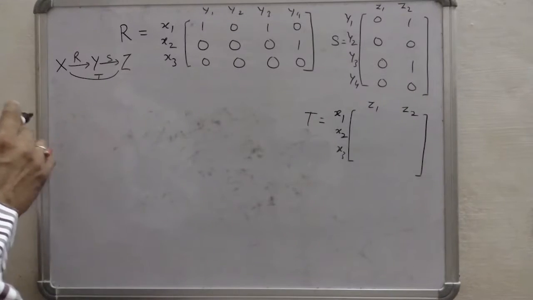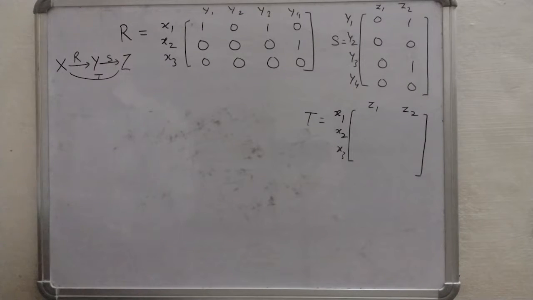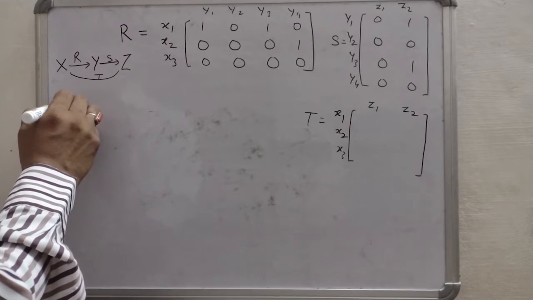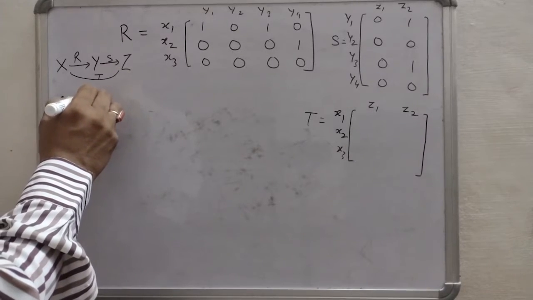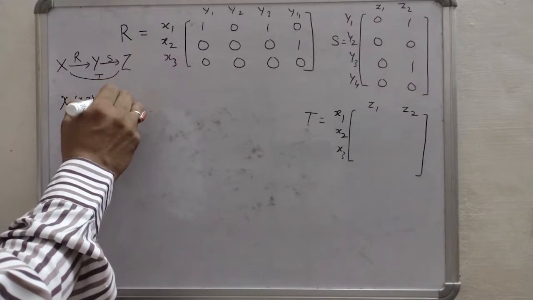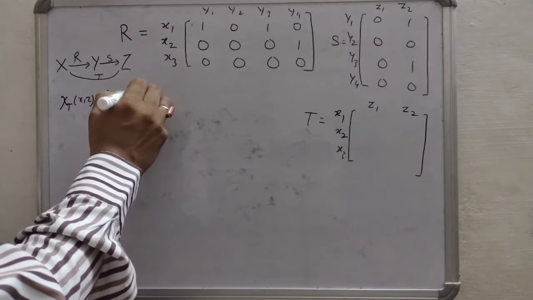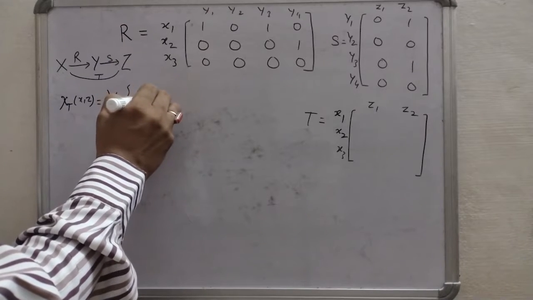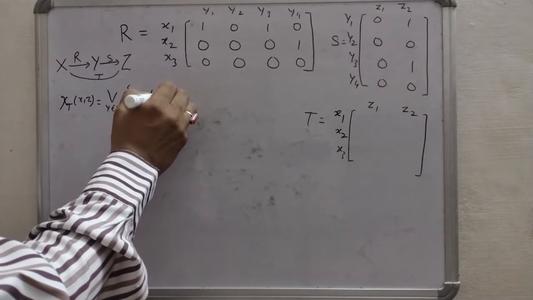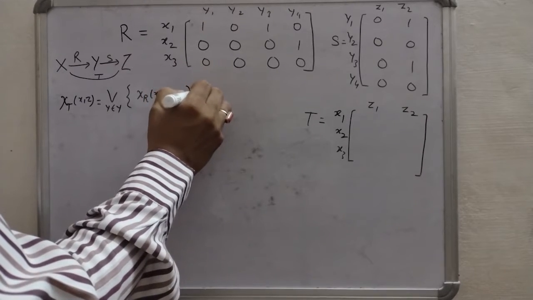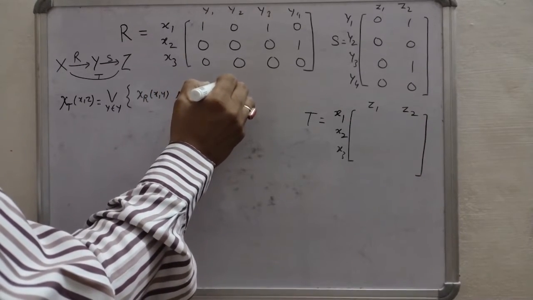Okay, so our formula is: T equals the characteristic function of T on X and Z, equals the max operator over the minimum of the characteristic function of R on (x, y) and the characteristic function of S on (y, z).